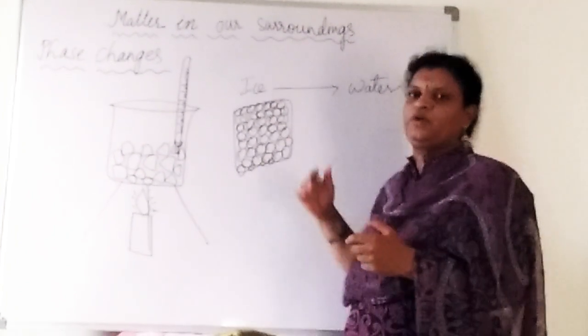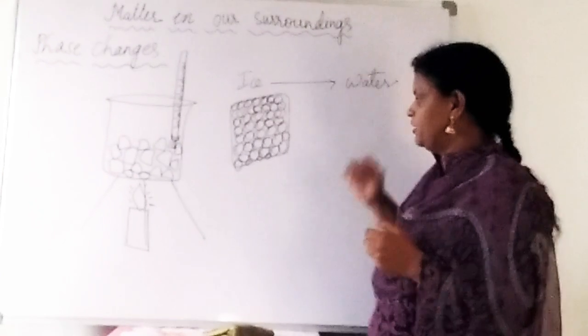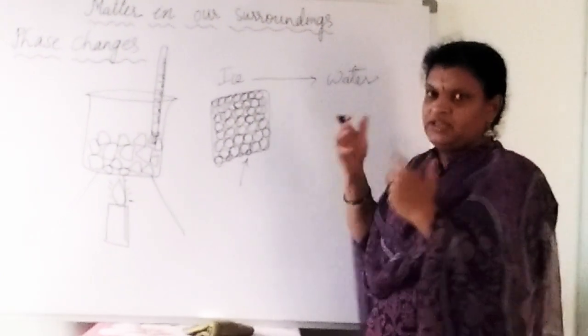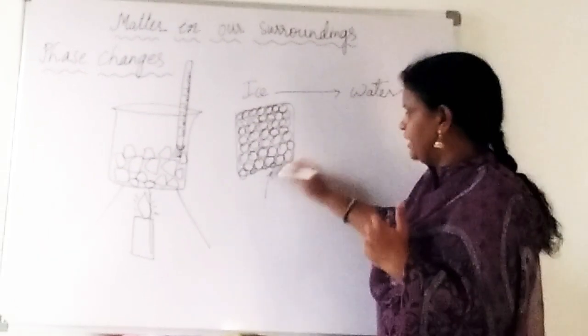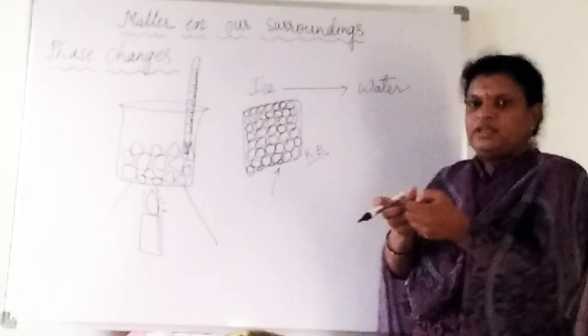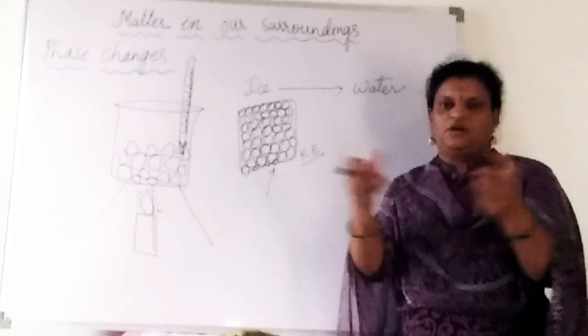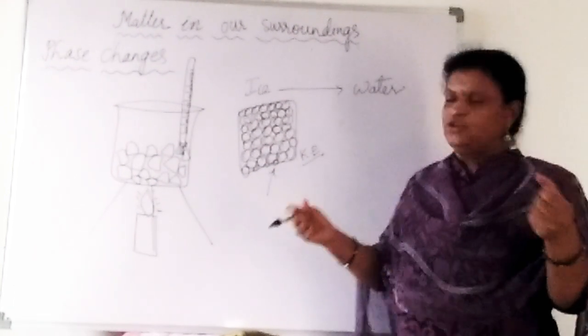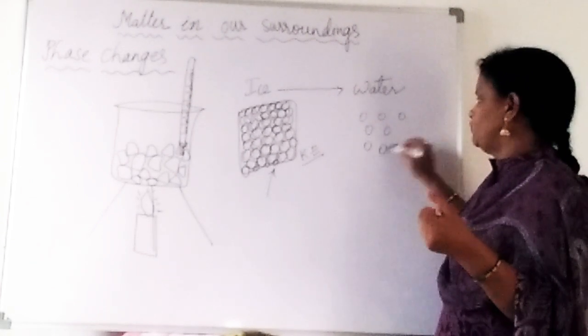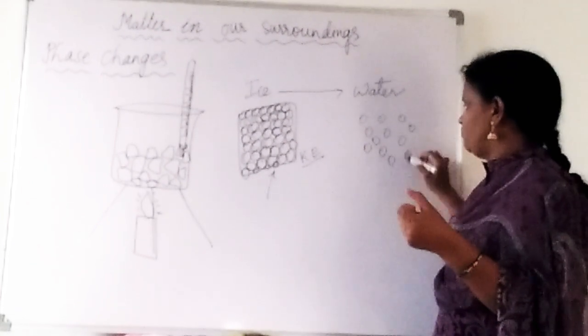When slowly we increase the temperature, what happens? All these molecules are going to get that heat energy, and that heat energy will be converted into their kinetic energy, and they are going to move away, one from the other. Because of that, what happens? Here in this water, gaps are going to form. These gaps have to form for every molecule.